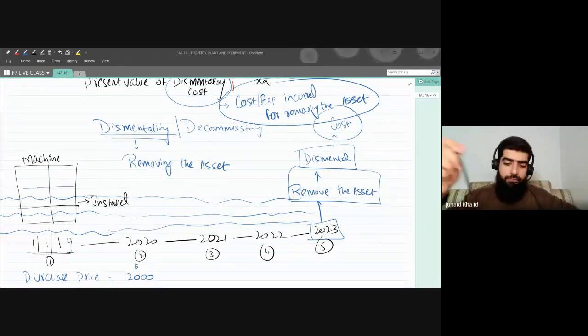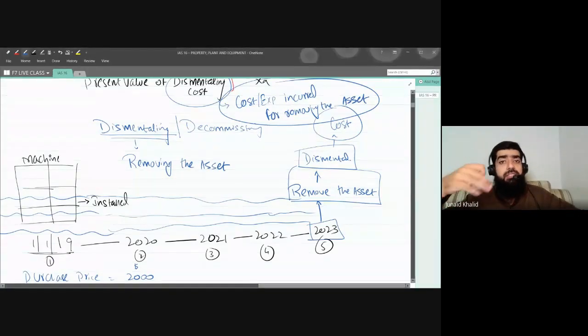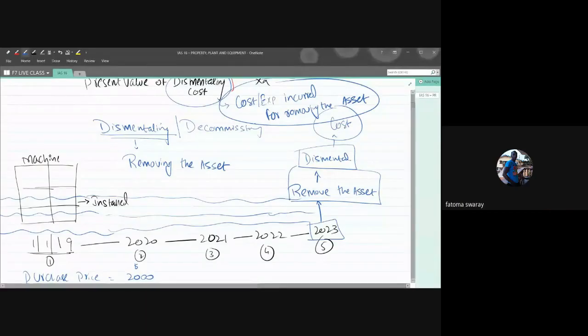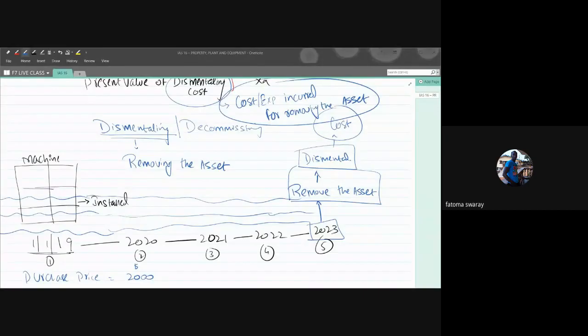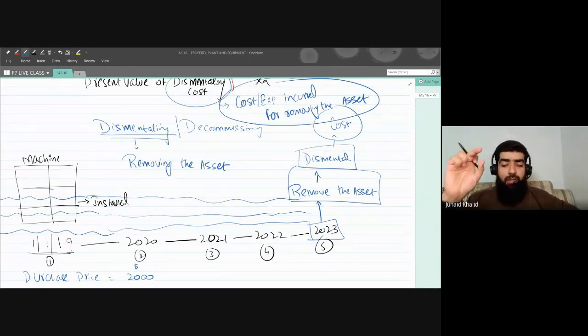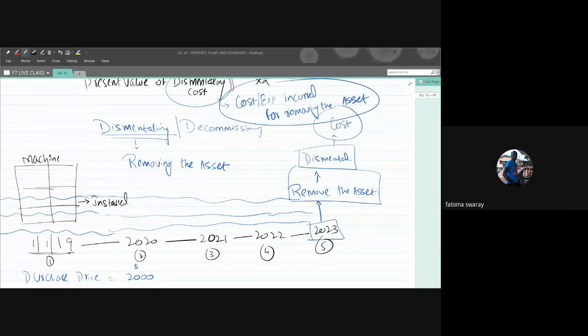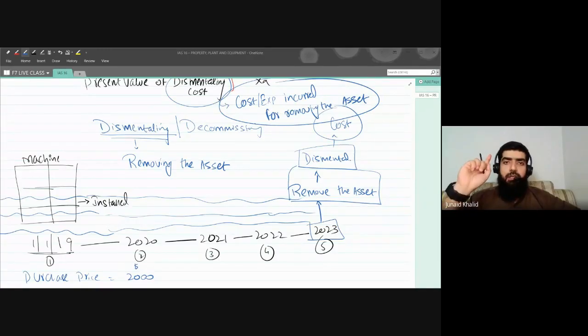Fatima, if that asset is used in that particular place, there will be a certain time period when the asset will be dismantled. If you say that after 5 years you'll be using that asset in that place for some other purposes, fine, I agree with this one.